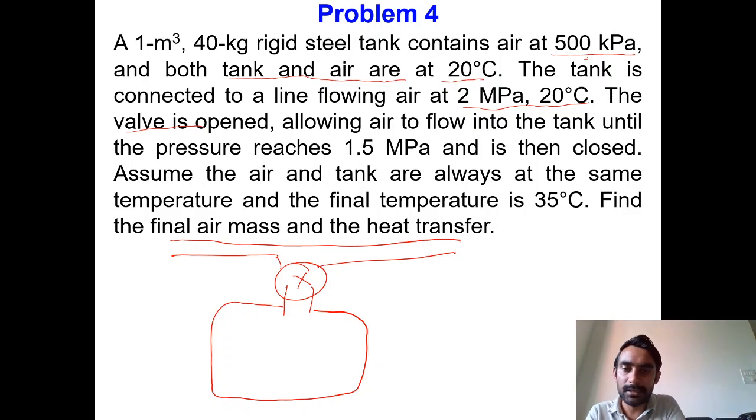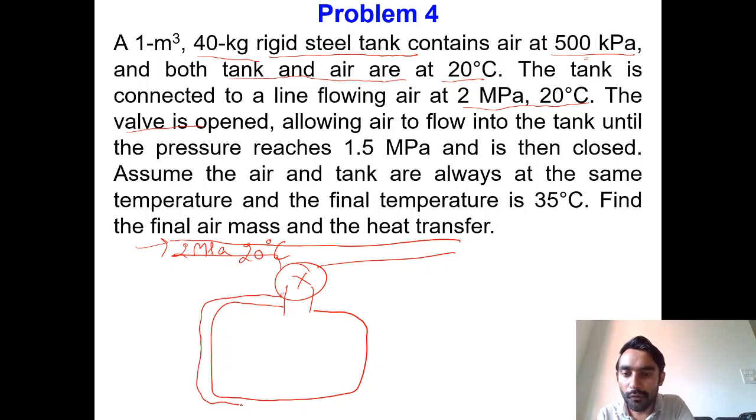Now in this line the conditions are pressure is 2 megapascal and temperature is 20 degrees Celsius, and over here it is very important. This is a rigid steel tank and the mass of the tank is 40 kg. So it means in this question you have to also consider the wall of the tank, because the conditions of the wall of the tank are also given.